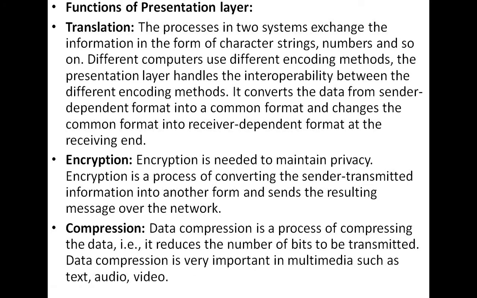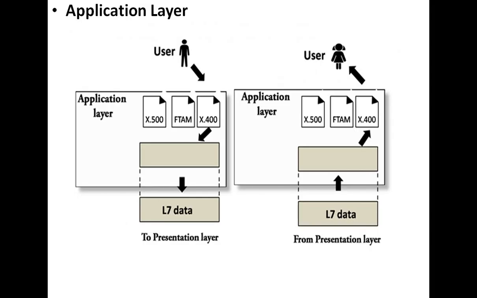We may go to the last layer, that is the application layer. So this is the application layer, the last layer. How does the application layer work?